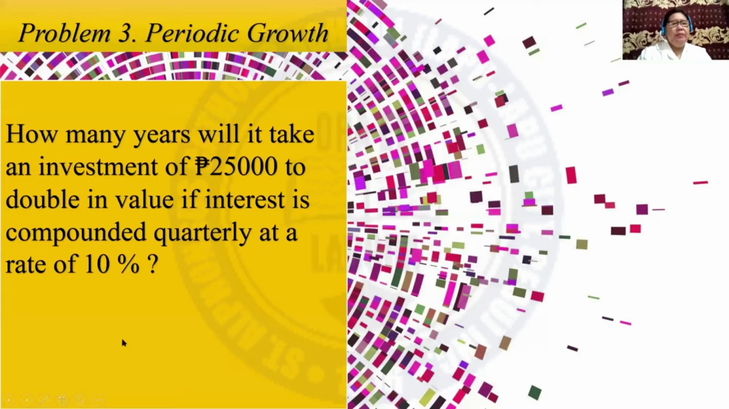Let us have problem 3. Periodic growth. How many years will it take an investment of 25,000 pesos to double in value if interest is compounded quarterly at a rate of 10%?